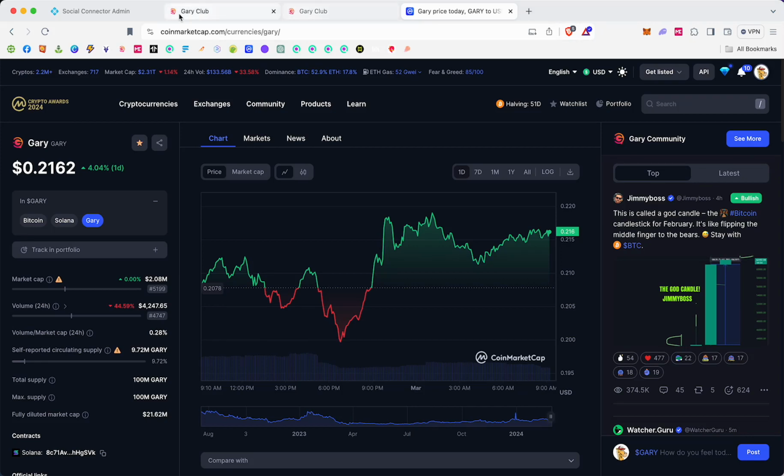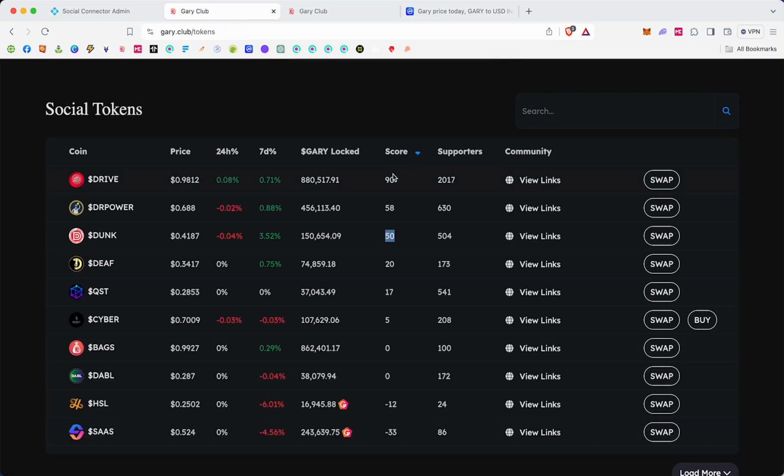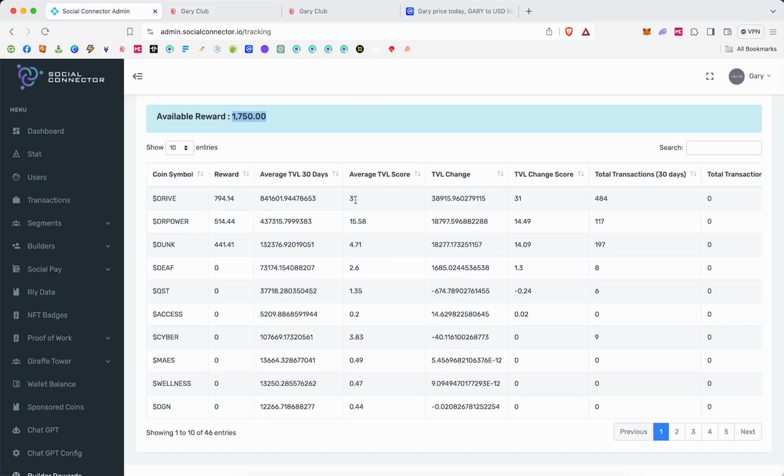Just to give you a little perspective, we give away right now 1,750 Gary coin. It's going to these 3 communities. Drive as a community will get 794.14. Dr. Power will get 514.44. Dunk will get 441.41. These numbers are exactly the same as you see right here. So the higher your score, the bigger share of the rewards you get. The lower your score, the smaller share of the rewards you get. Here's how we calculate it.